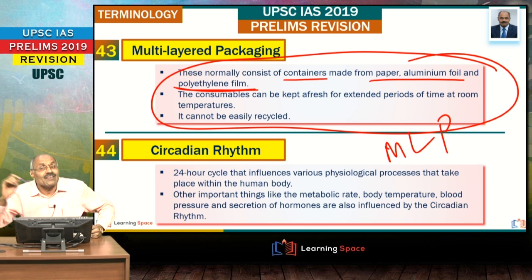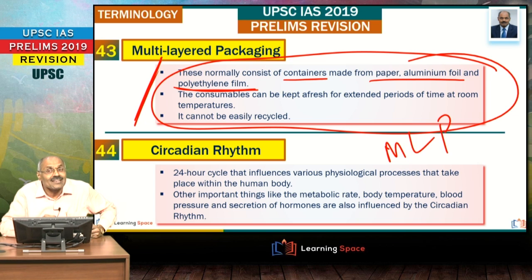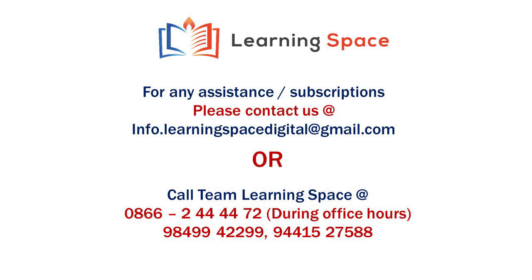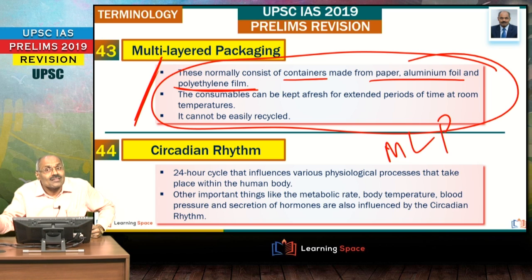Most of the snacks are packed in this multi-layered packaging. So they will be fresh for a number of days. Therefore, for that they are using paper, aluminum foil and polyethylene film.